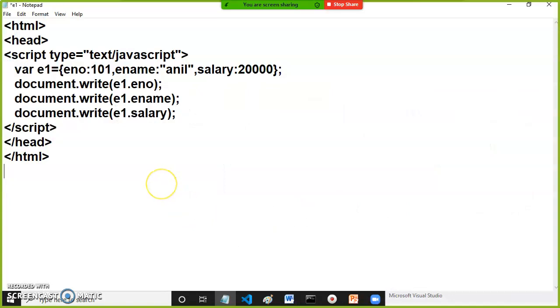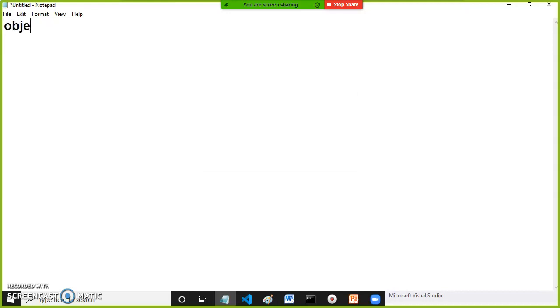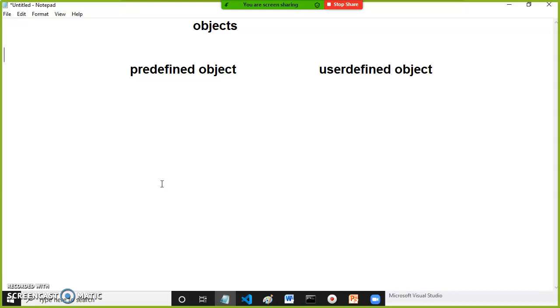Did you understand? And one more point I will tell you: these objects are basically divided into two types. One is predefined objects, the other is user-defined objects. Predefined objects are nothing but the document object and the window object.